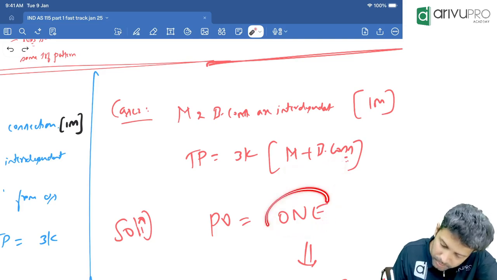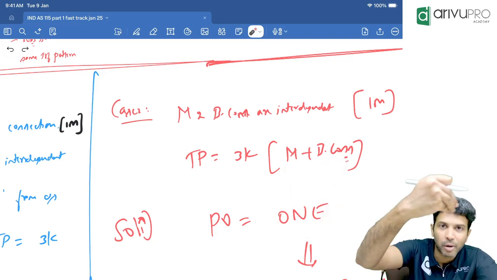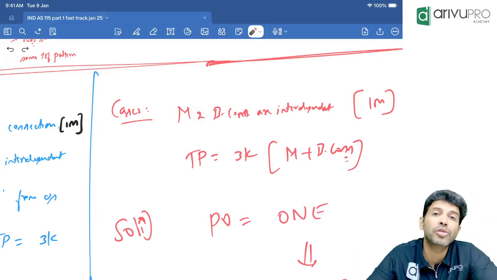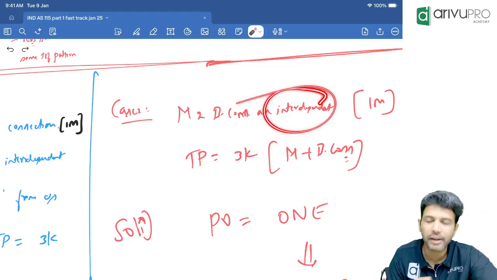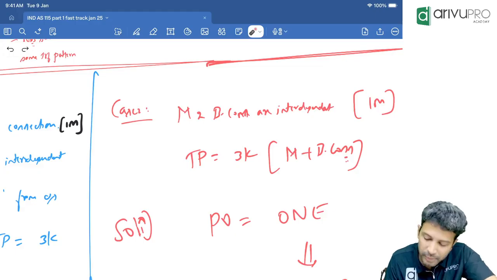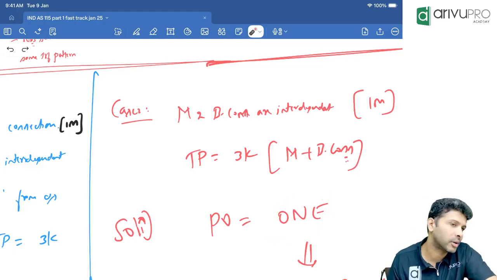Now, this performance obligation, though I have delivered the modem today, can the customer use the modem today itself, or do they need a broadband connection also? They can't use the modem alone. To use the modem, they also need a broadband connection. Hence, they are interdependent or interconnected assets. How many POs? One performance obligation.